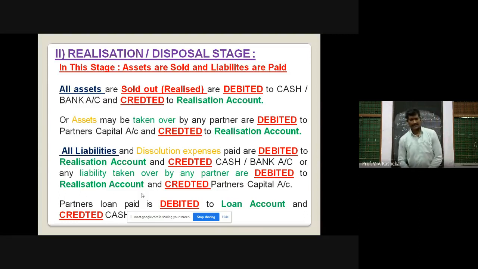In case of liabilities, all the liabilities and dissolution expenses paid are debited to realization account and credited to cash or bank account. Also, a liability may be taken over by any partner, which is debited to realization account and credited to partner's capital account. And in case of a partner's loan paid, loan account is debited and cash or bank account is credited.